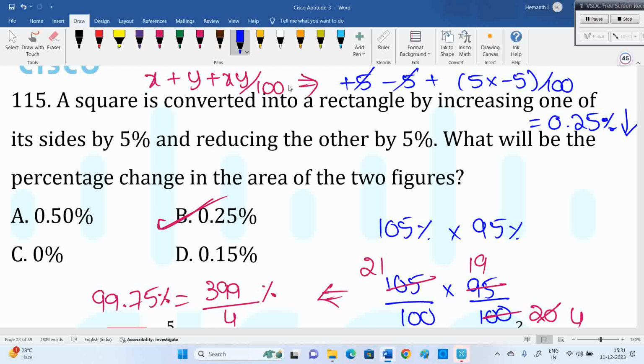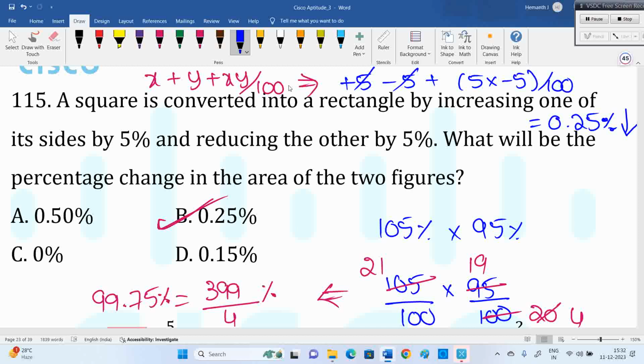I don't say no. You can take a square, assume that the square area is 100, then each side is 10, 10 into 10. One side increased by 5% is 10 becomes 10.5. One side decreased by 5% is 10 becomes 9.5. You can do it like that also. Then comparing the area, you can calculate what the percentage decrease is.